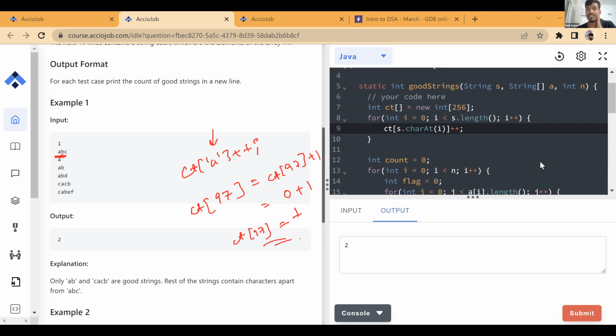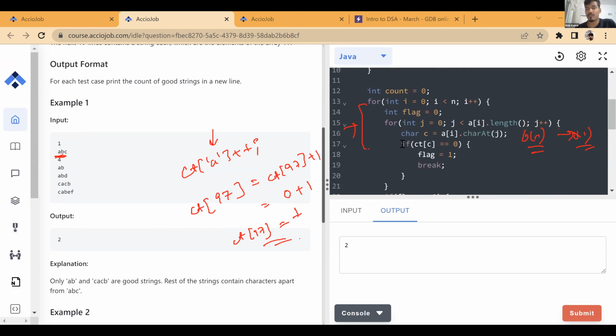Without line number 9, we won't be able to get the same complexity if we don't use this logic. No matter however you do it or use the inbuilt function, you'll be checking that in order n. But if you use this, you can perform that check in O(1), whether a particular character is present in the string or not. Otherwise, if you write that logic yourself or use a contains function, you will get this logic in order n, not in O(1). But here now we can check in O(1) whether a character is present in the string or not.